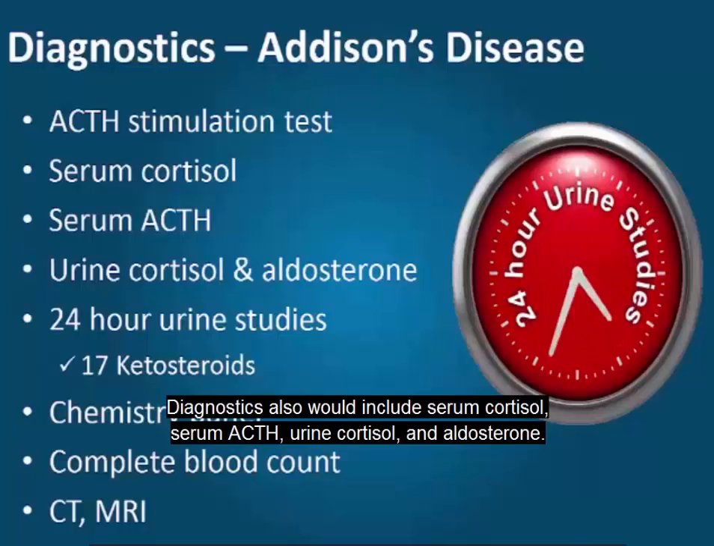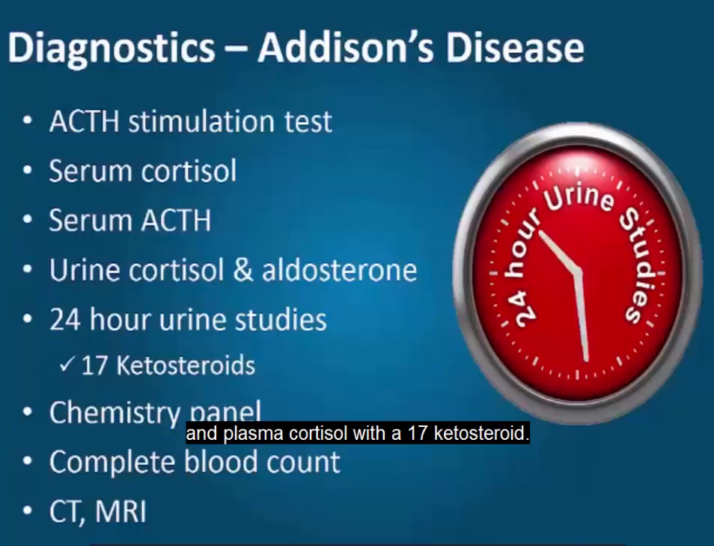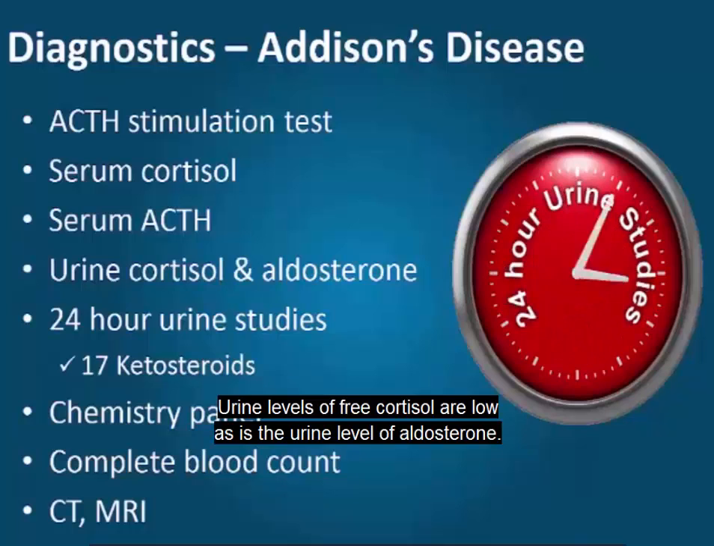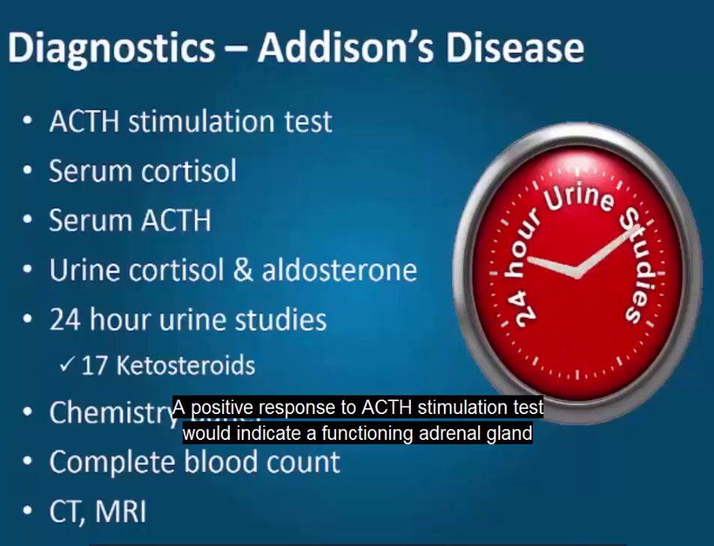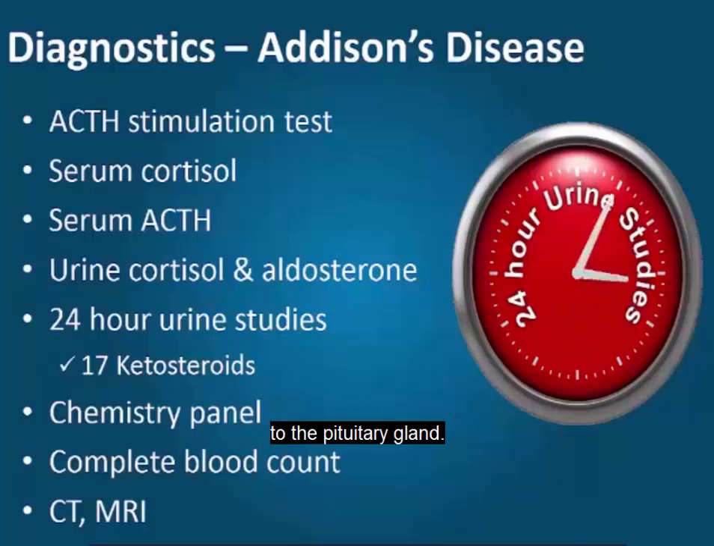Diagnostics also would include serum cortisol, serum ACTH, urine cortisol, and aldosterone. On a 24-hour urine study, there would be no increase or minimal increase of the urinary and plasma cortisol with a 17-keto steroid. Urine levels of free cortisol are low, as is the urine level of aldosterone. A positive response to ACTH stimulation test would indicate a functioning adrenal gland and points to a probable diagnosis of secondary adrenocortical insufficiency related to the pituitary gland.